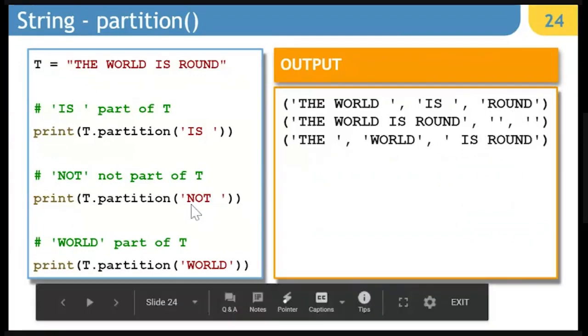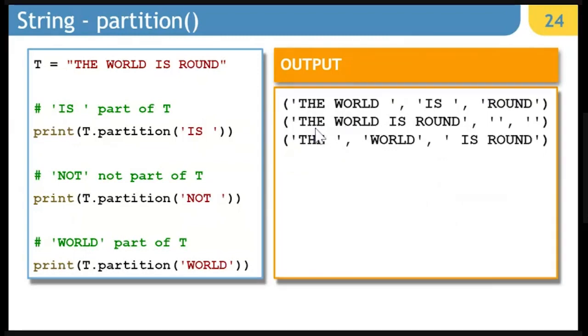If I split it from not, it is going to be the world is round. Basically, not is not at all part of this particular string, and that is why it will make the other 2 partitioned parts null strings.